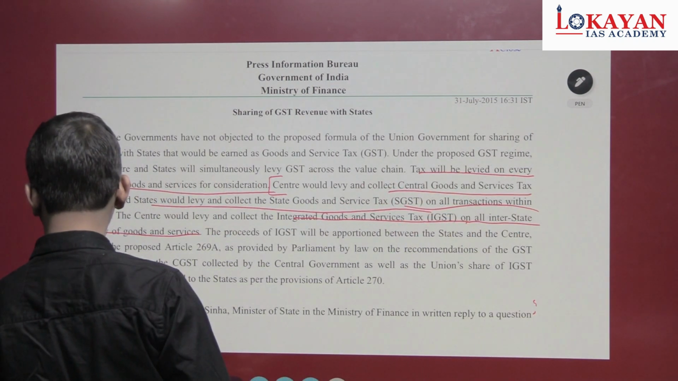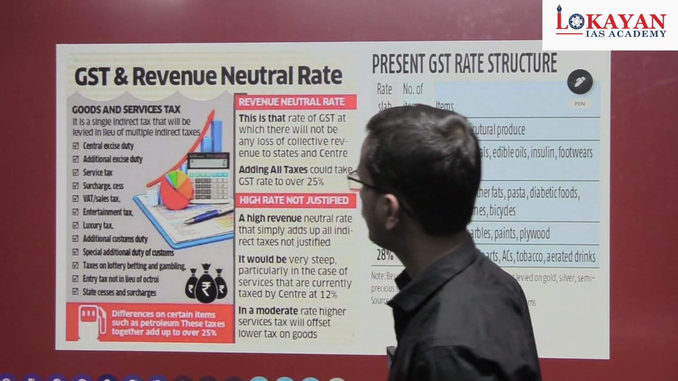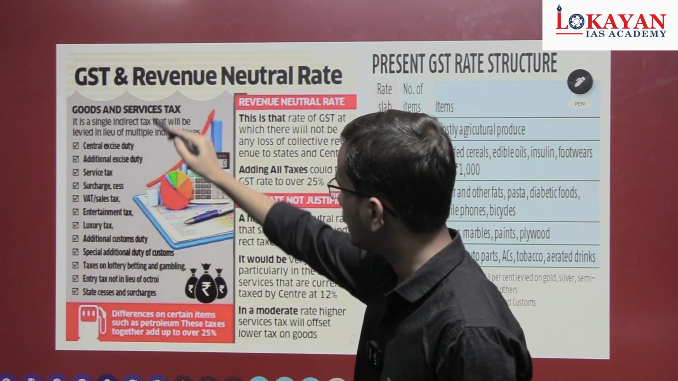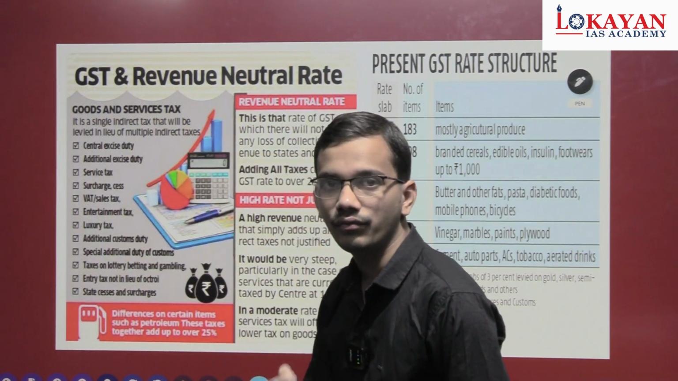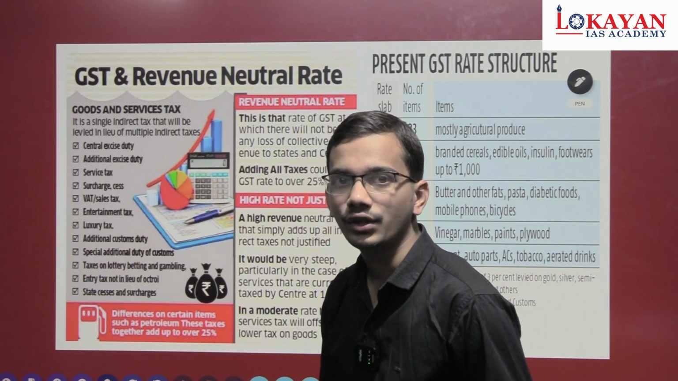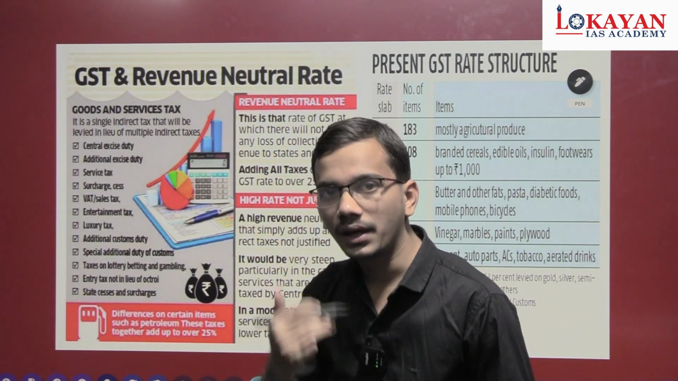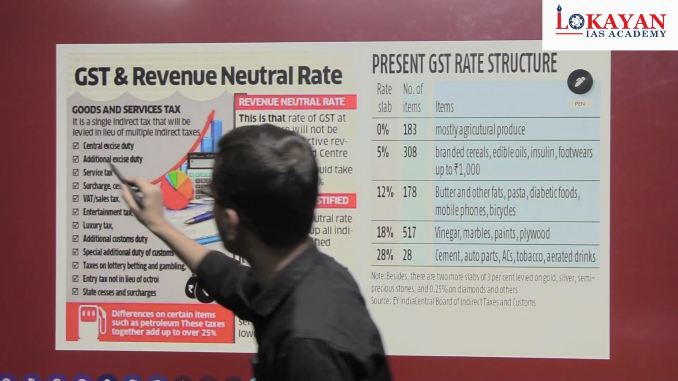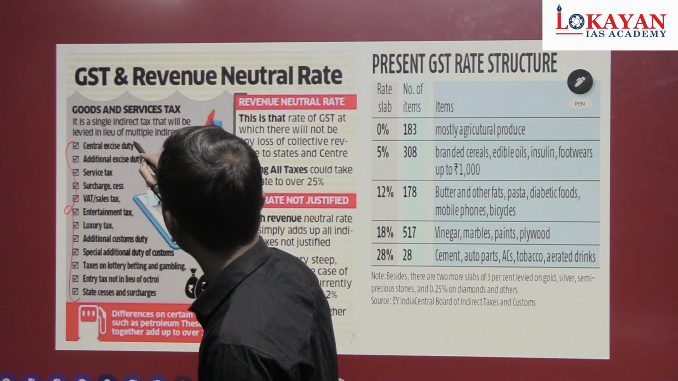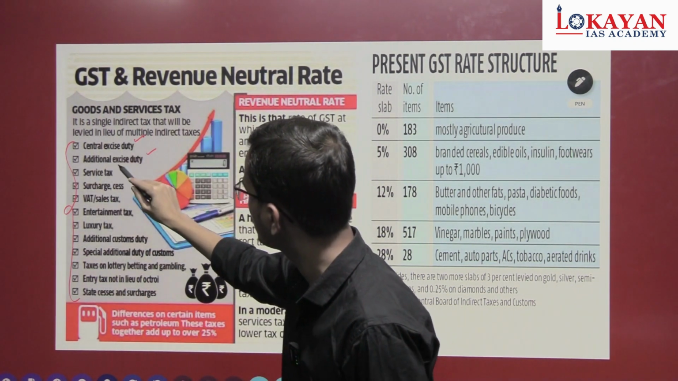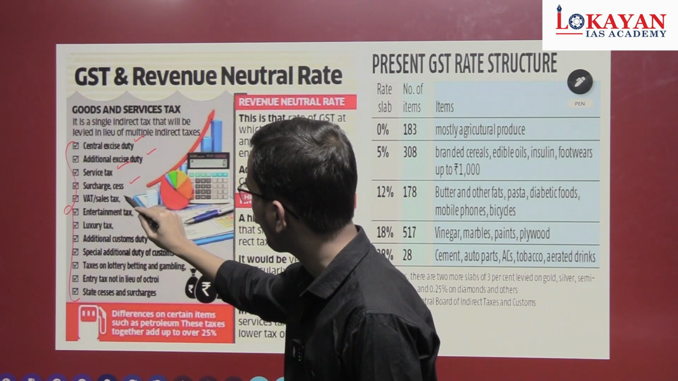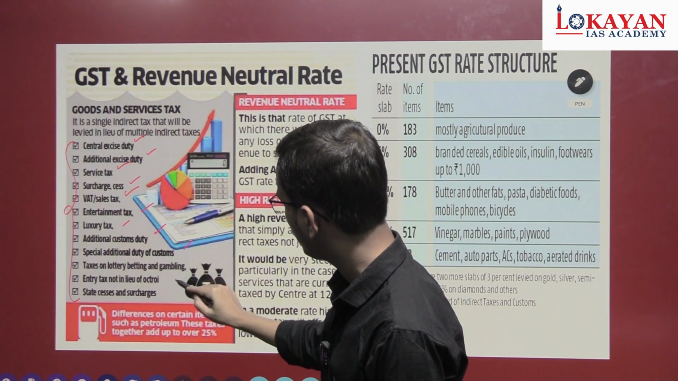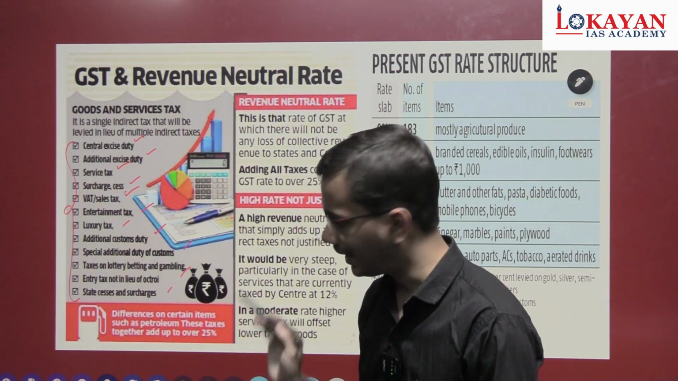Now let's see one more important aspect of GST. This is the list of taxes which were subsumed by GST. So there can be a question: which among the following taxes are subsumed by GST? Just a broad idea regarding the taxes. Central excise duty, additional excise duty, service tax, surcharge, cess, VAT, entertainment tax, luxury tax, additional customs duty, all gone. Take a screenshot and read this.